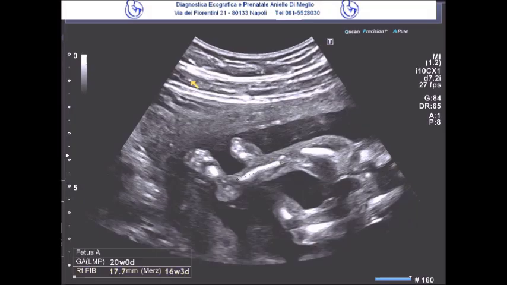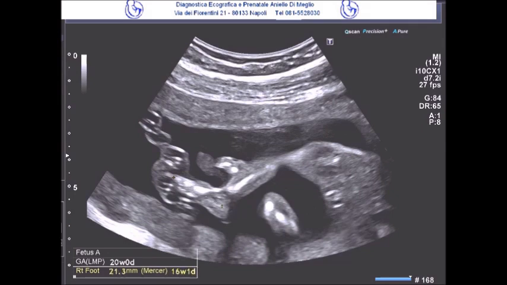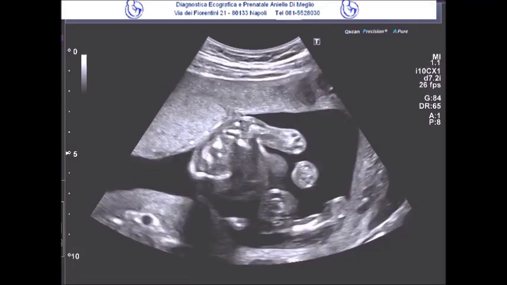In fact, we can clearly observe that the femur, the tibia, the fibula, and the feet are all significantly smaller than what would be expected for the gestational age, and precisely the same goes for the upper limbs. So the humerus, the ulna, and the radius were also notably smaller than anticipated for the age, as was the clavicle as well.